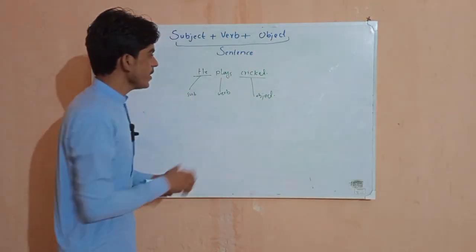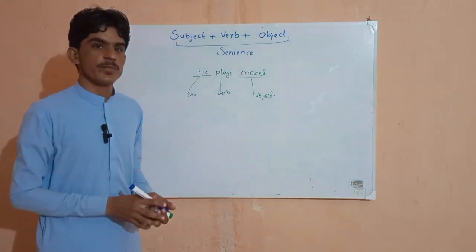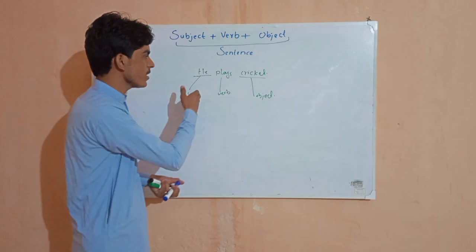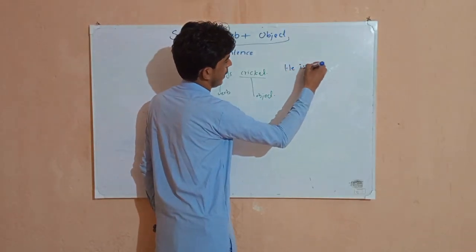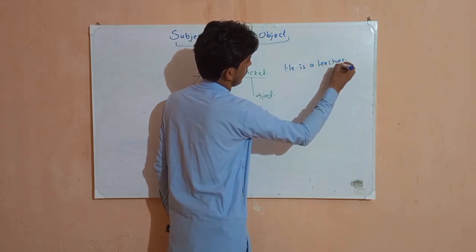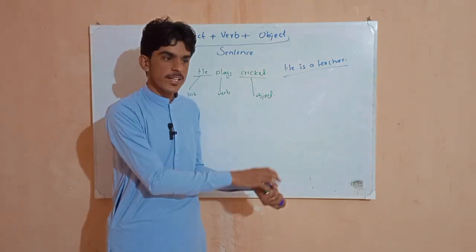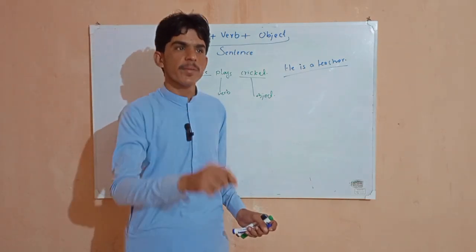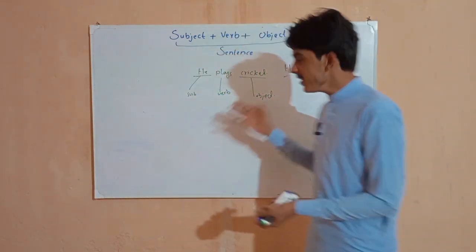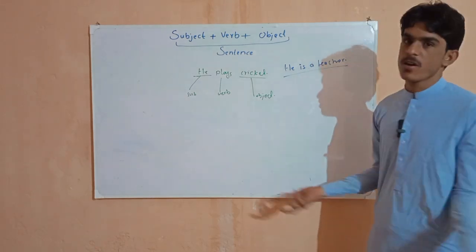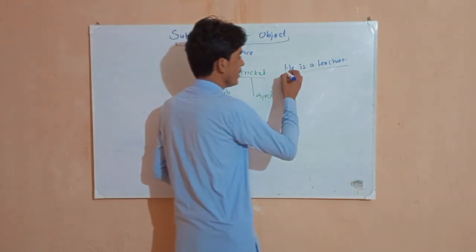Example, here I am saying he plays cricket. Here he can be considered our subject, doer of the action, because he is doing what? He is playing cricket. But if I say he is a teacher, in this sentence there is no action. I am not doing anything. Action means beating, coming, going, running, writing, reading. In this sentence there is no action. So how can we consider he is our subject?